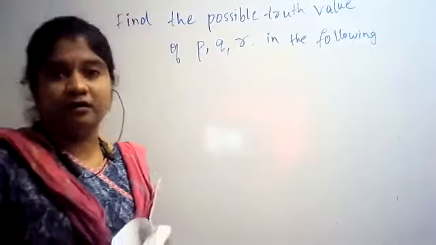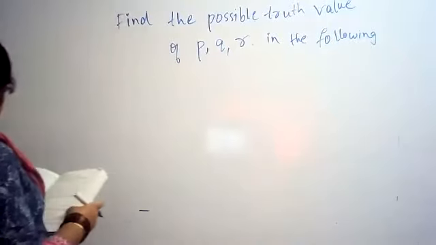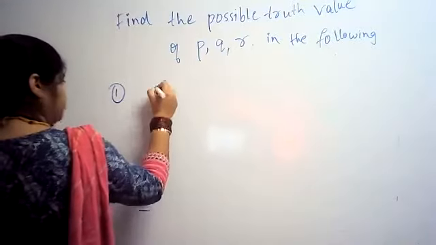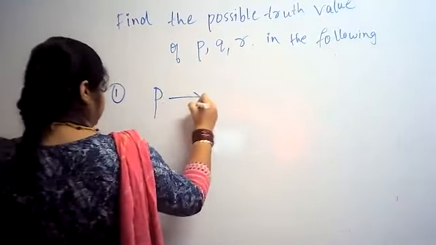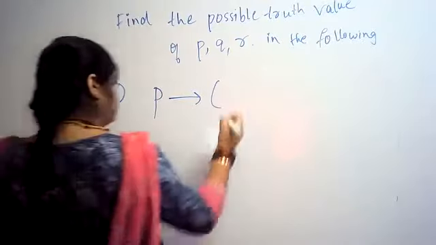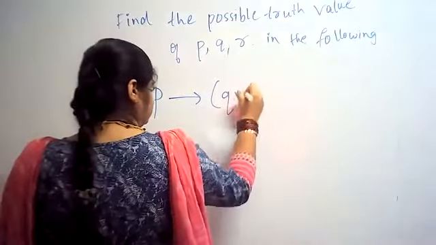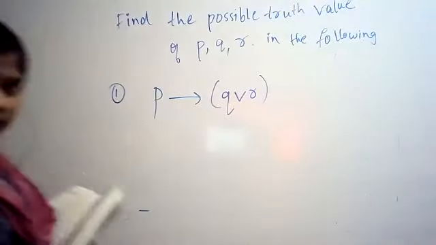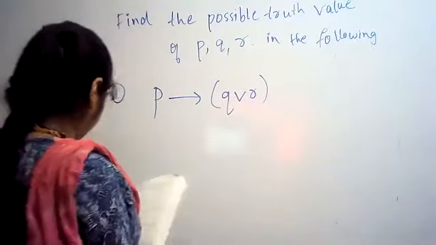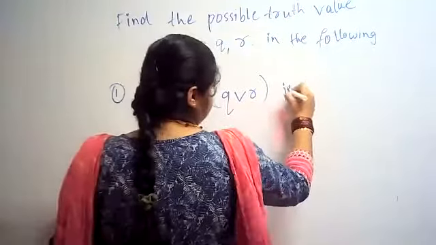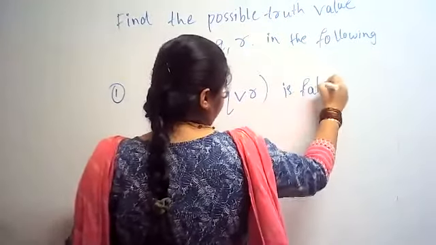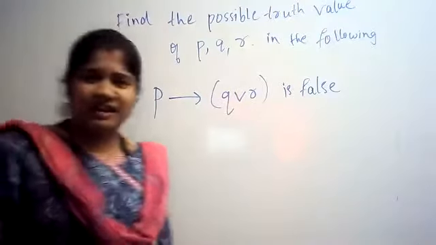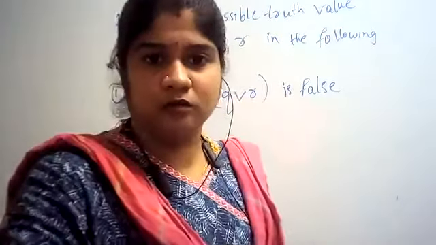Okay, we need to find out the truth values. First, how they may give us: P condition of Q disjunction R is false. Now I will explain this. They may twist the question like this also.